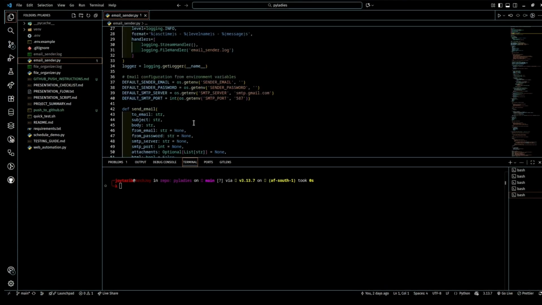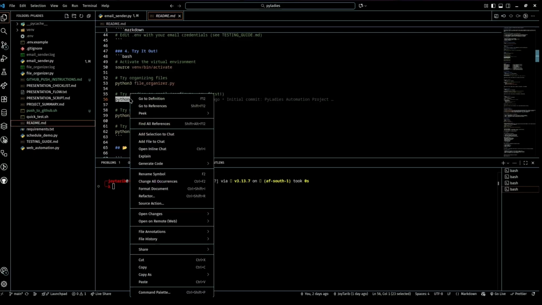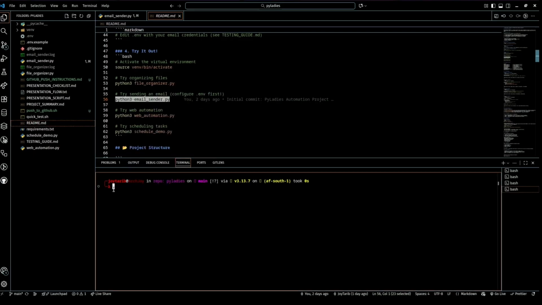Let's try running our email automation script. So you head over to your README and you can see it provided here. So all you have to do is go ahead and copy this command and paste it in your terminal.